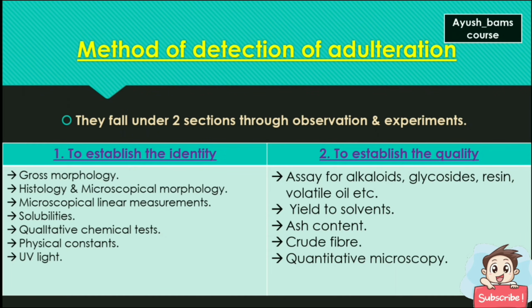They fall under 2 sections, through observations and experiments: to establish the identity and to establish the quality. To establish the identity: gross morphology, histology and microscopical morphology, microscopical linear measurements, solubilities, qualitative chemical tests, physical constants and UV light. To establish the quality: alkaloids, glycosides, resins, volatile oils etc., yield to solvents, ash content, crude fiber and quantitative microscopy.